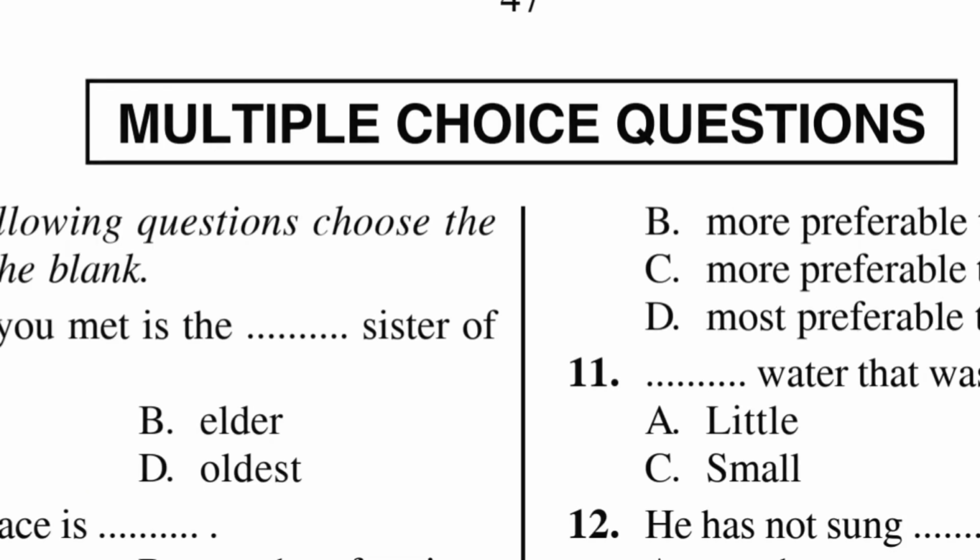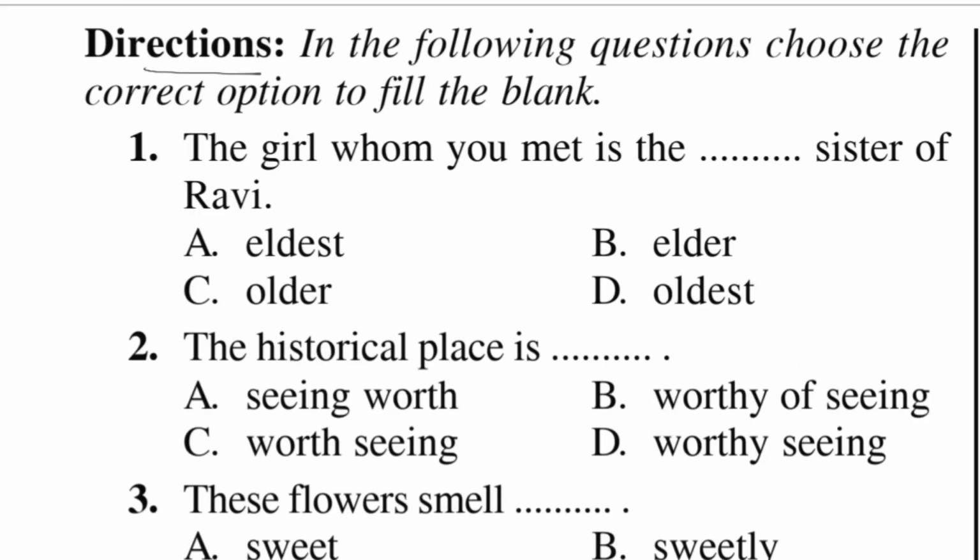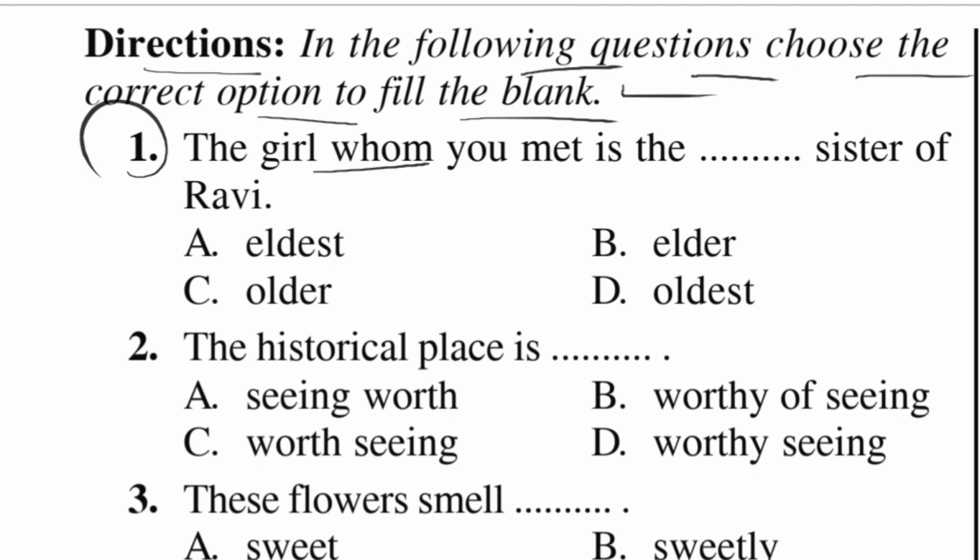So now let us see multiple choice questions. Let us see the examples one by one. Directions: in the following questions, choose the correct option to fill the blank. Example number one: The girl whom you meet is the dash sister of Ravi. Options: eldest sister of Ravi, elder sister of Ravi, older sister of Ravi, or oldest sister of Ravi.